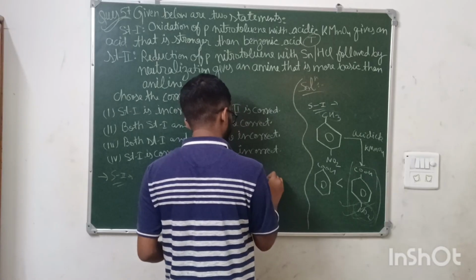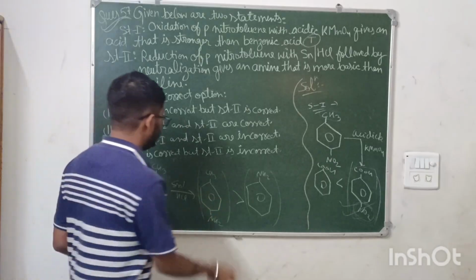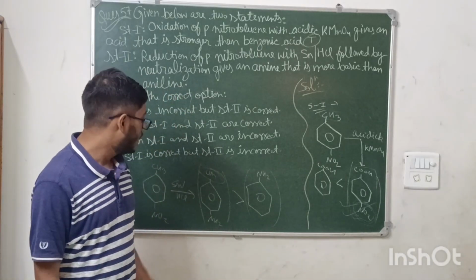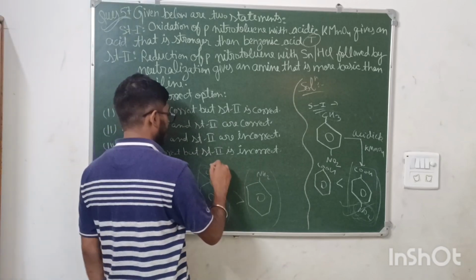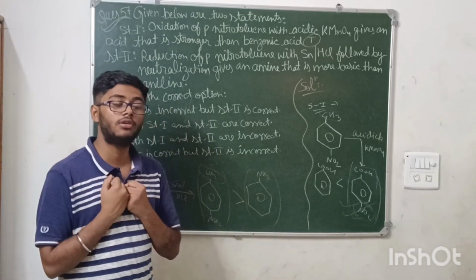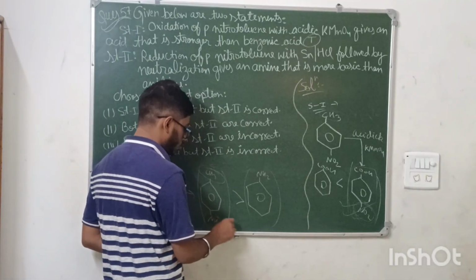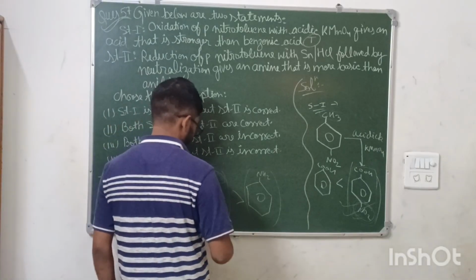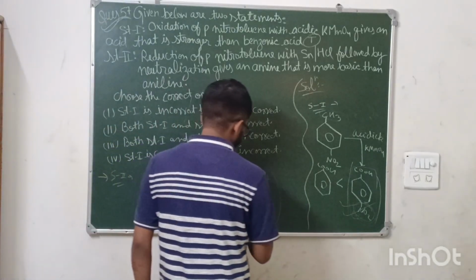Obviously, this statement is also true, because basic strength depends on the substituent attached to the ring. If an electron withdrawing group was attached, it would retain its electrons. And here only NH2 is there.